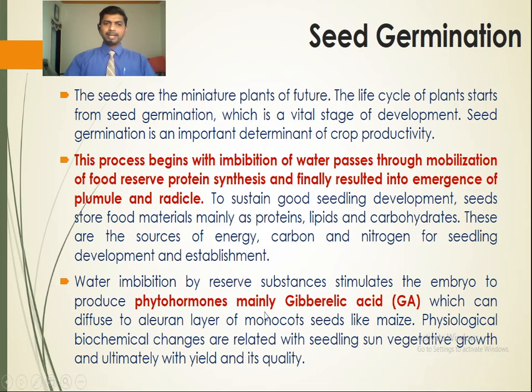Water imbibition by reserved substances stimulates the embryo to produce phytohormones, mainly gibberellic acid (GA), which can diffuse to the aleurone layer of monocot seeds like maize. The physiological and biochemical changes are related with the seedling and vegetative growth and ultimately with the yield and its quality.